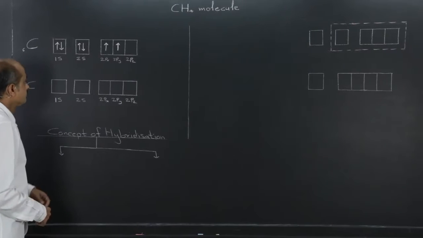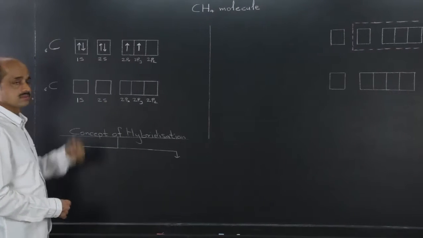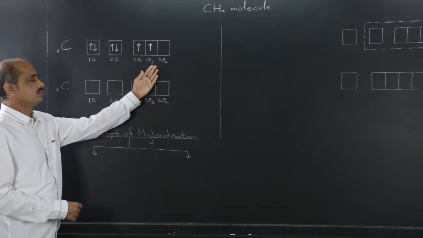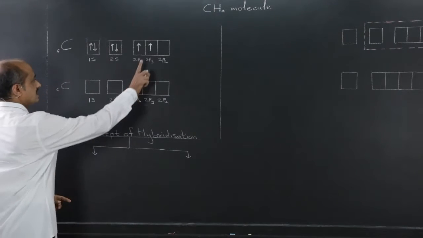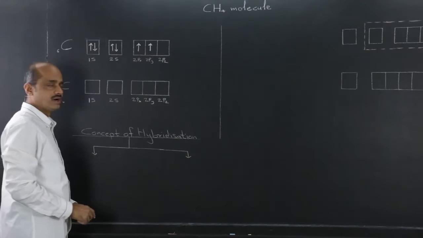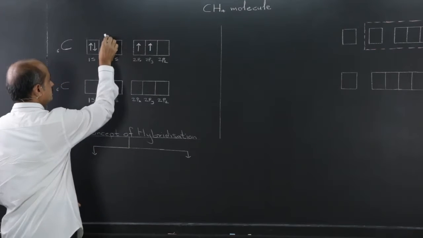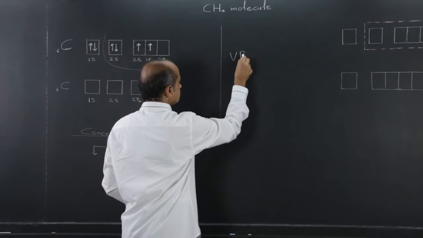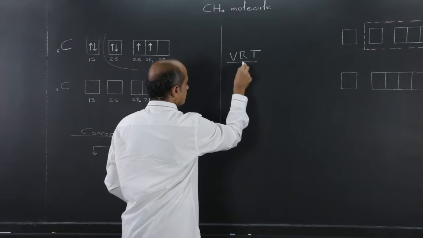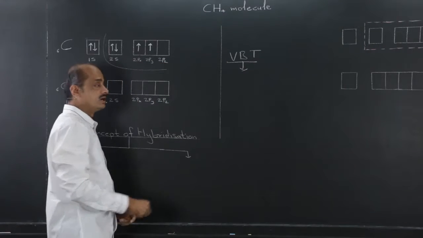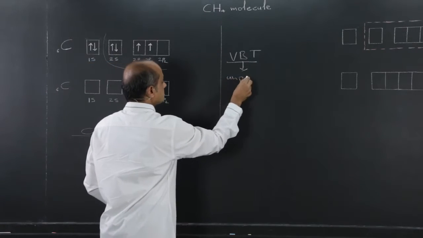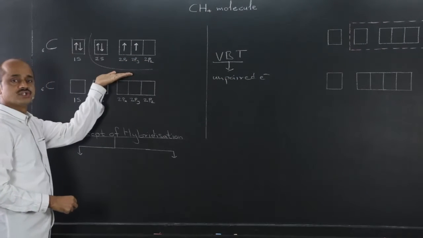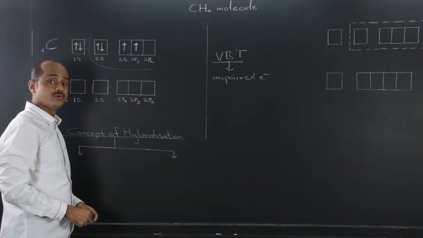Here I have written the electronic configuration of carbon: 1s2, 2s2, and 2px1, 2py1. As we know, the last electron enters the 2py, so the outermost shell is n equal to 2. According to valence bond theory, the number of unpaired electrons in the outermost shell is equal to the number of covalent bonds formed.